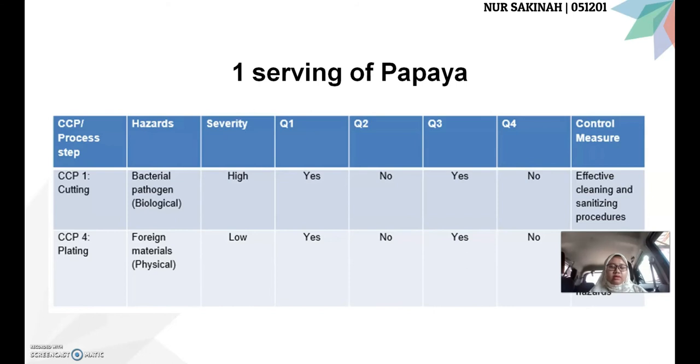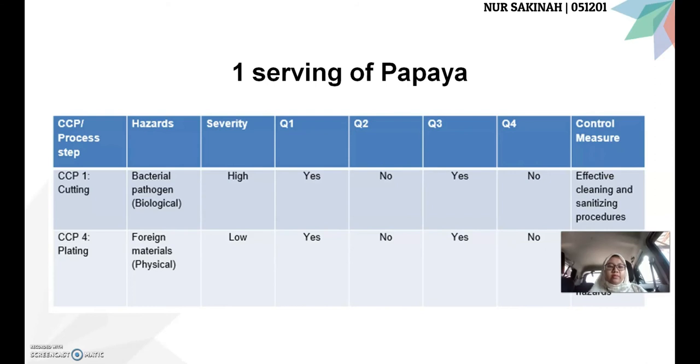We're going to discuss the hazard, severity, and control measure for each step. The first step is the cutting process, which is identified as CP1. The hazard for this step is bacterial pathogens under the biological class. The severity is high, and the control measure is effective cleaning and sanitizing procedures. The next CCP is plating. The hazard that can occur at this step is foreign materials, which is under the physical class.